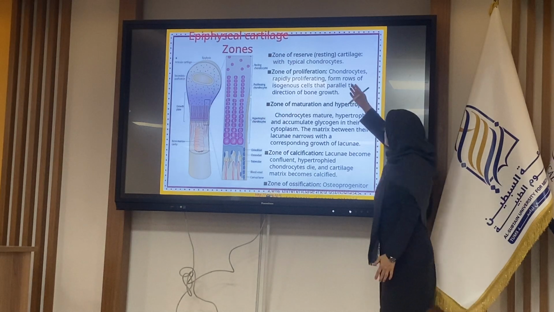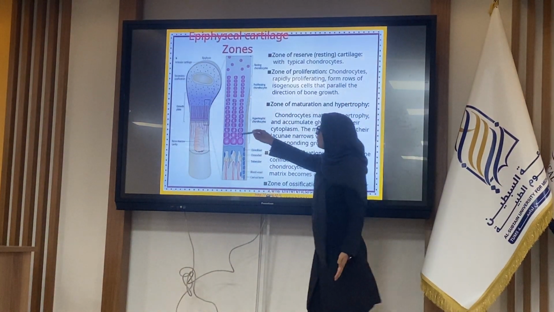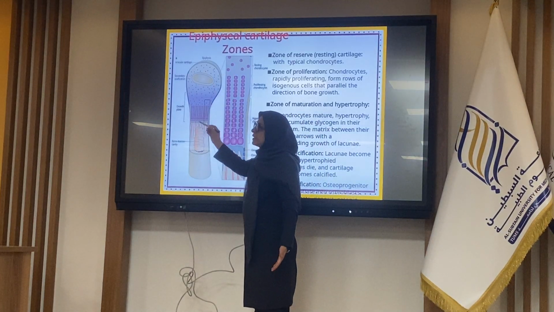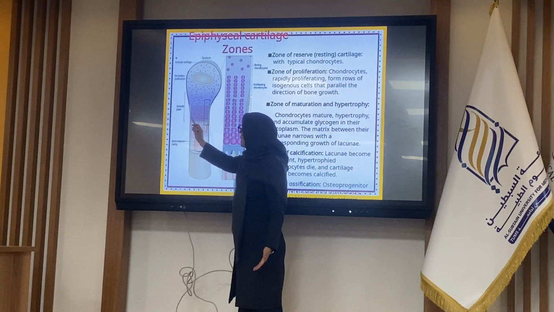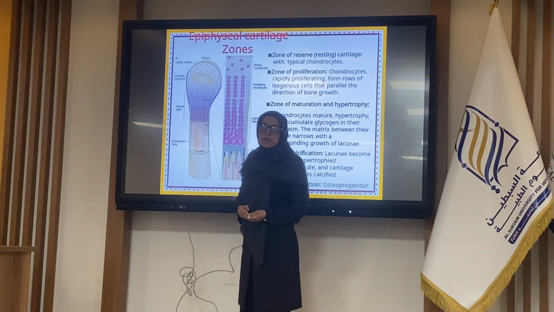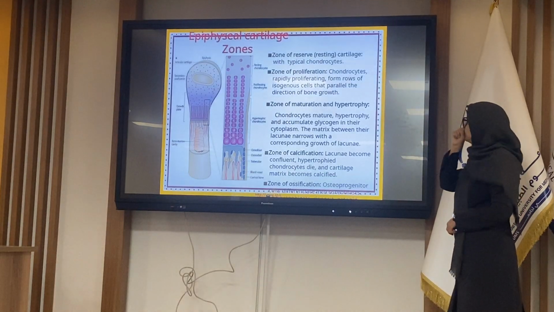In this area, there are 5 zones between the epiphysis and diaphysis. This plate is named the growth plate, metaphysis plate, or epiphyseal plate.